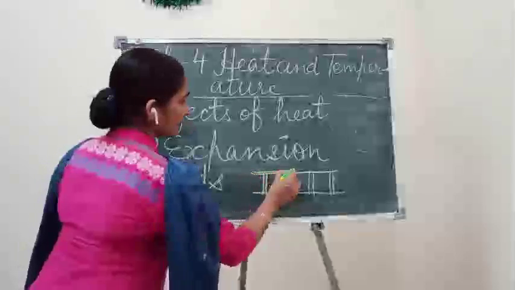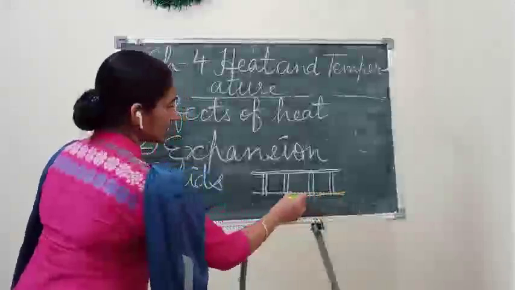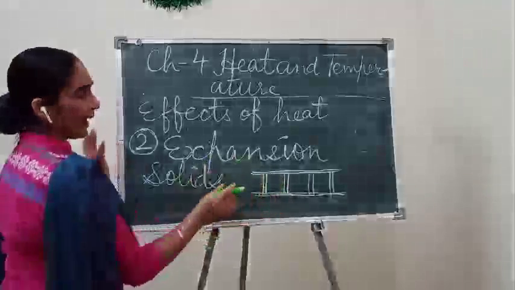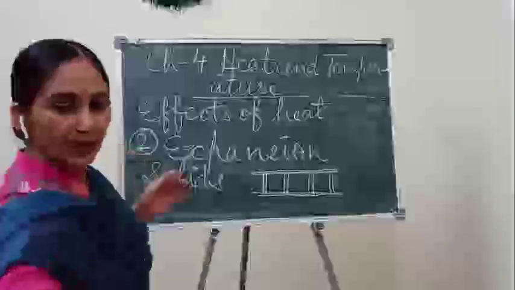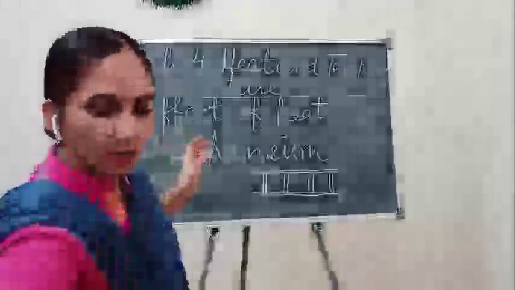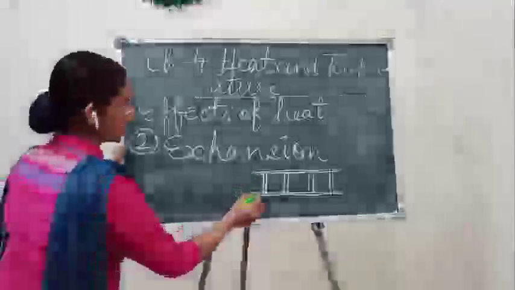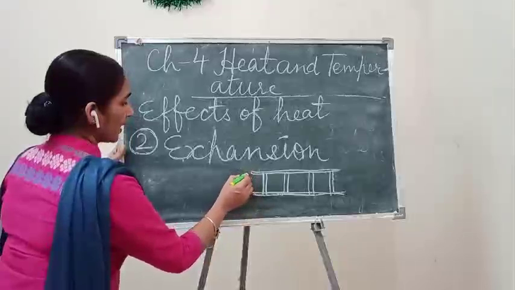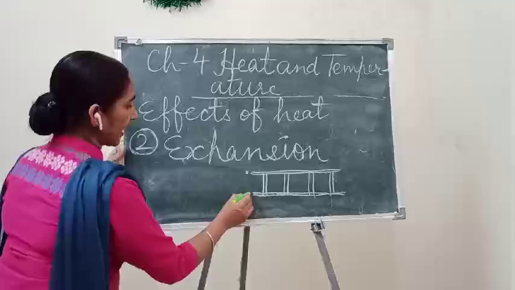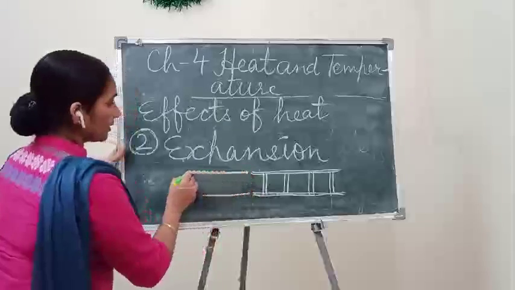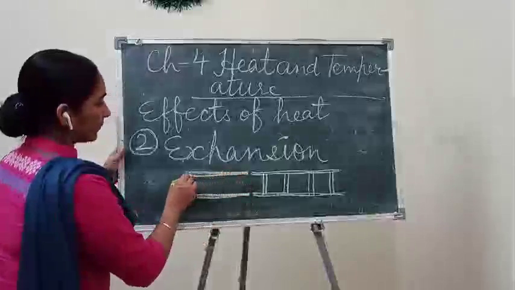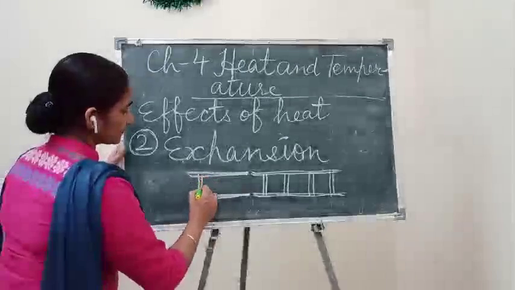These are the girders, this one girder and this is the second girder, and in between two girders they always leave a little bit of gap, and then they put the second girder.